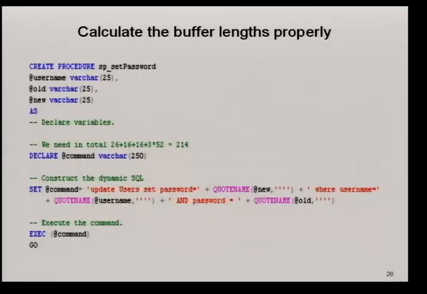How do you mitigate them? Calculate the buffer length properly. So in this case, because the new variable is declared as 25 characters, quote name is going to return 52 characters when all the characters in the parameter are single quotes. So you need 26 for the update users expression, 52 here, 16 here, 52 here, 16 more here, and 52 more here. So you need at least 214. Because it's a varchar, you don't have any problem in declaring more than that.